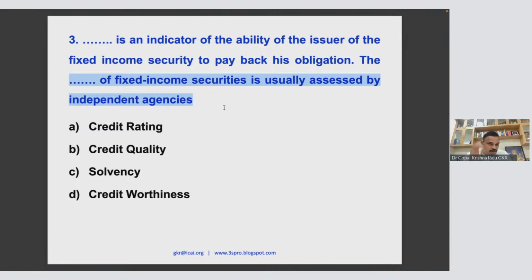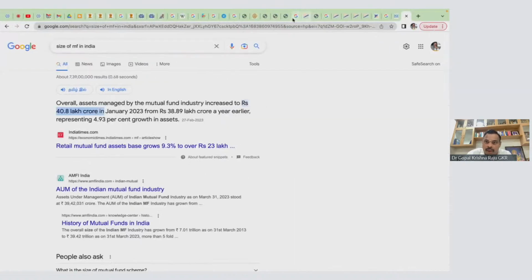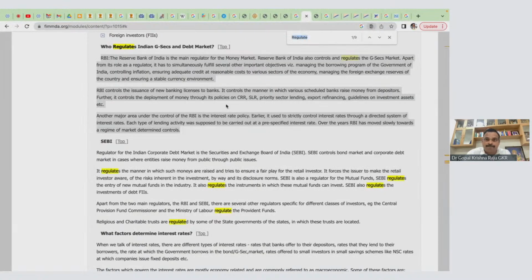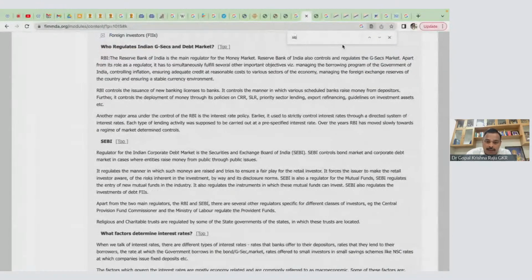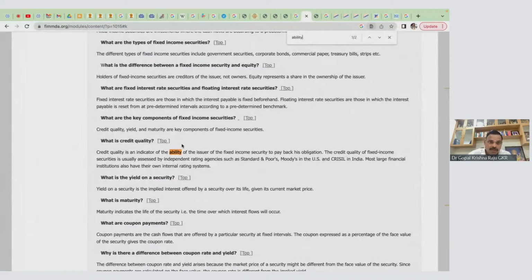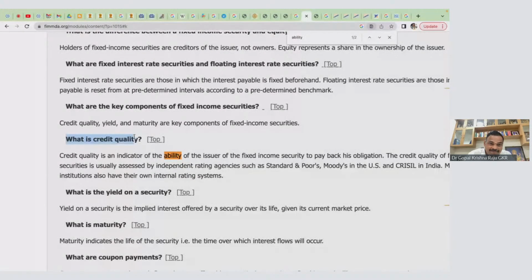So I'll tell you that generally people will select only credit rating, but I want to bring to your kind attention this particular question. So I'll come to the indicator of the ability. Look at this. This is called credit quality. Ability of the issuer to pay back his obligation. How strong I am. That is called credit quality.